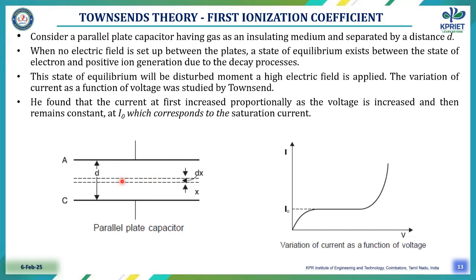The variation of current as a function of voltage was studied by Townsend. He found that the current at first increases proportionally as the voltage is increased, and then remains constant at I naught, which corresponds to the saturation current. This is the variation of current as a function of voltage.